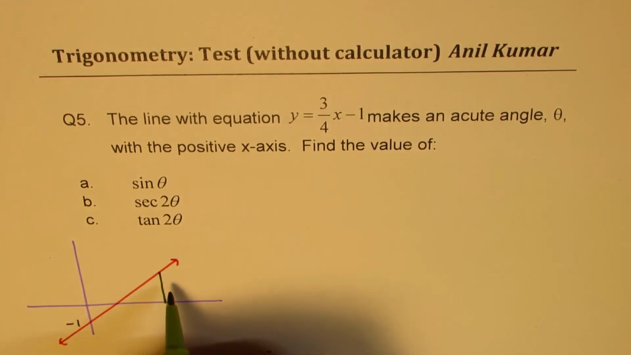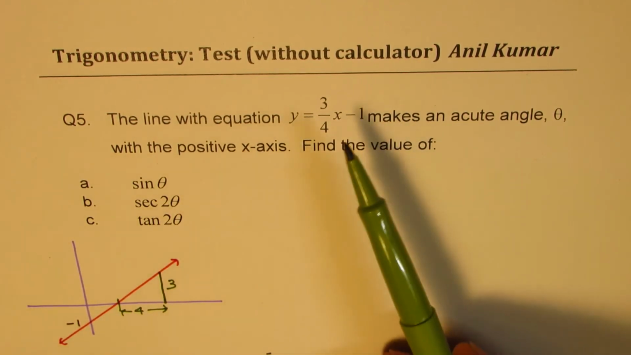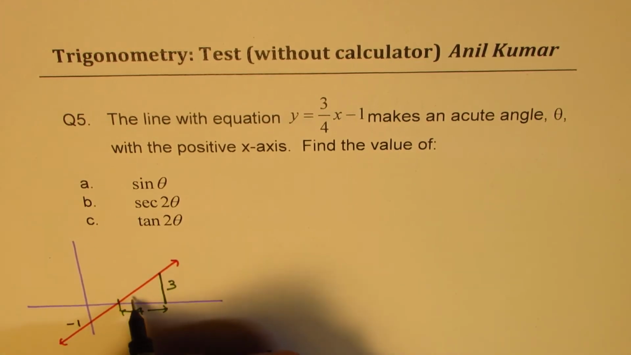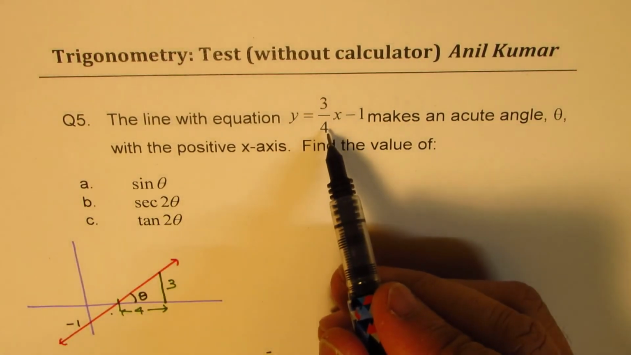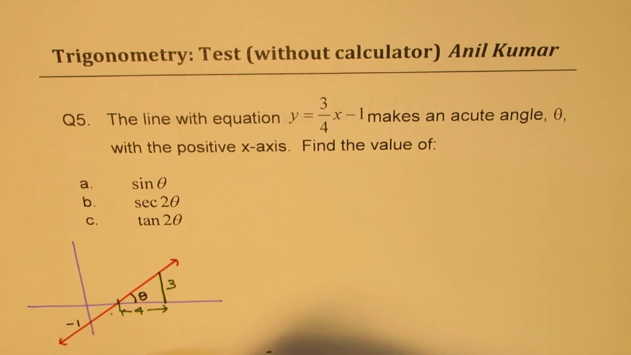In that case, the ratio of height to the base of this triangle is 3:4. We need not calculate x and y intercepts or things like this. Just sketch it, right? Y intercept is -1, you know it. So the angle which we are talking about, theta, is right there. Now in this particular triangle, 3 over 4 means rise over run, right? Which clearly I have shown.